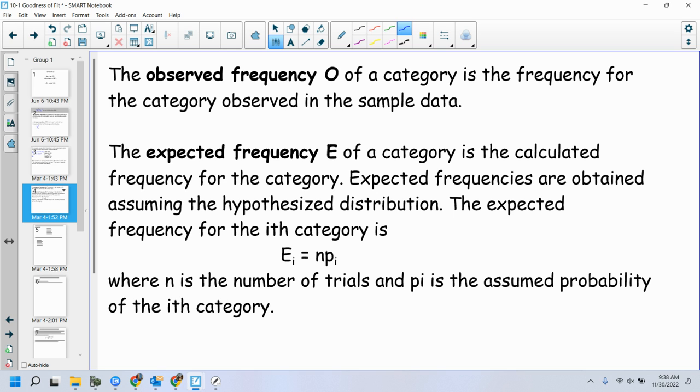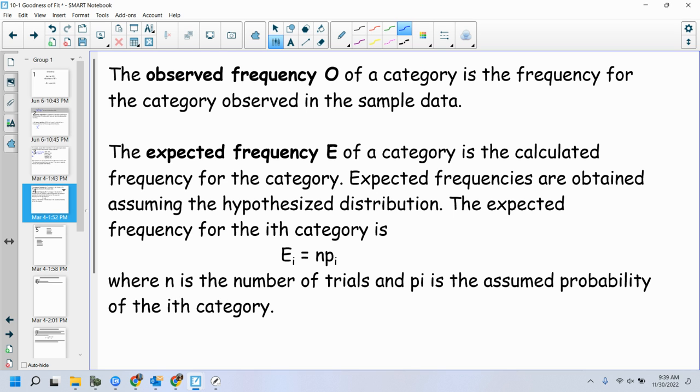You just find 25% of 500, whatever it may be. That's your E value. That's your expected frequency. The expected frequency of a category is the calculated frequency of the category. That's kind of like the relative frequency that we did all the way back in chapter 2. Expected frequencies are obtained assuming that the hypothesized distribution is true.